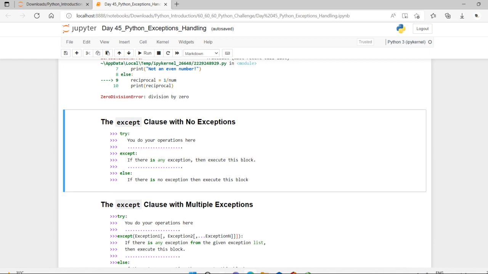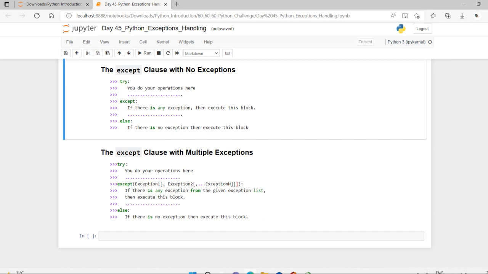Okay, dear friends, and you can also make use of multiple exceptions. See here, we have given a simple statement, the same except, but it handles multiple exceptions: exception 1, exception 2, exception 3. For each separate exception, if it is given an explanation or description, it would be fine. But if it does not make any particular sense, here also it is not good programming practice, though it catches all the exceptions in a single statement.